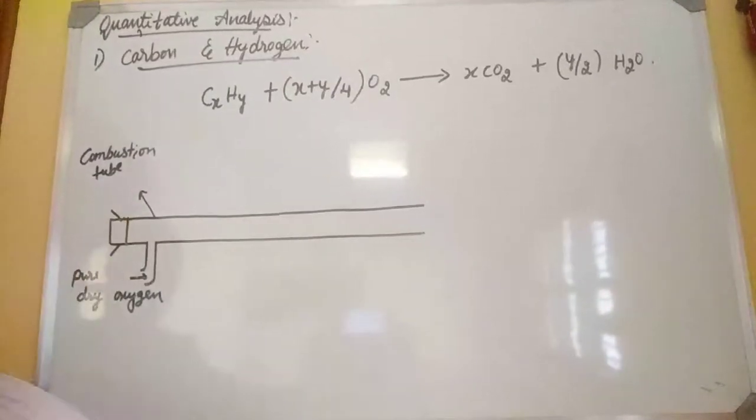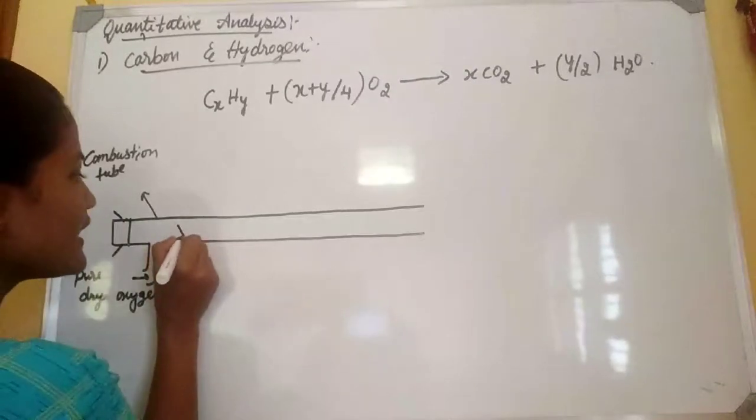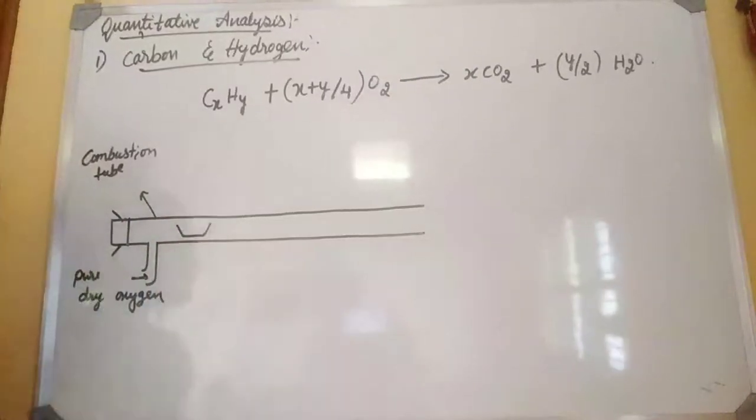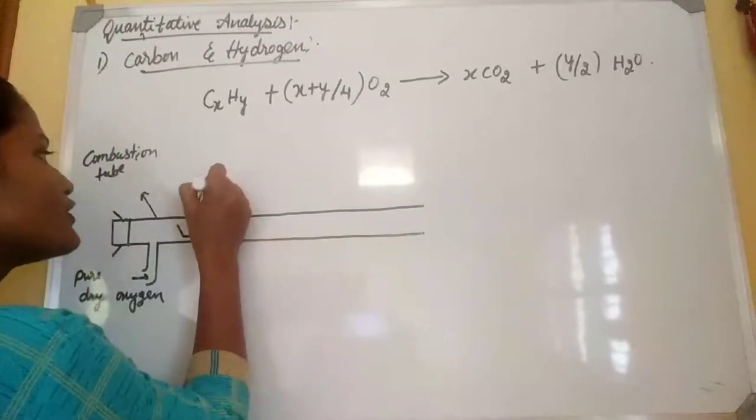This is a combustion tube. We are heating the substance, which we take in a platinum boat.